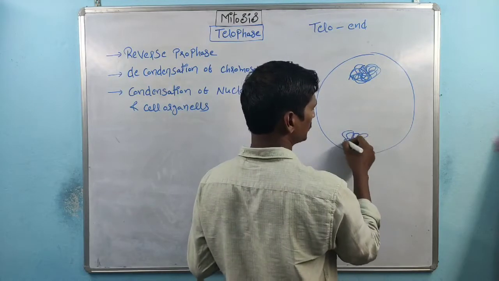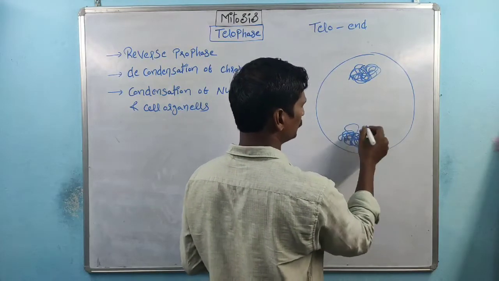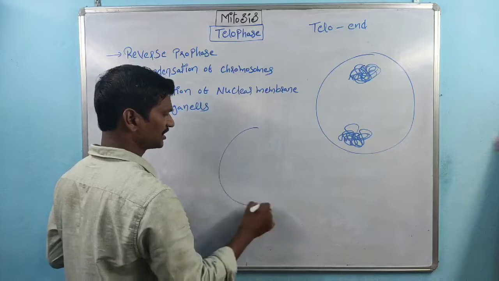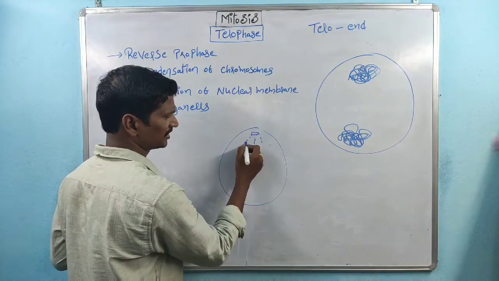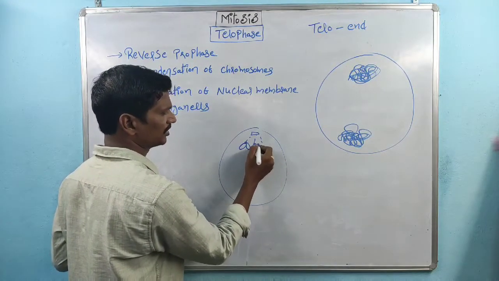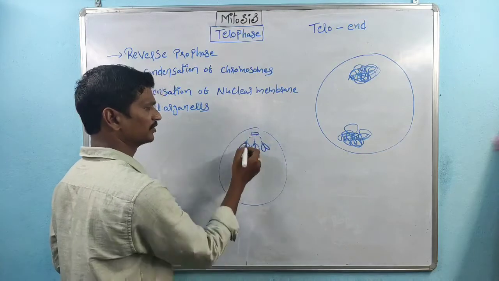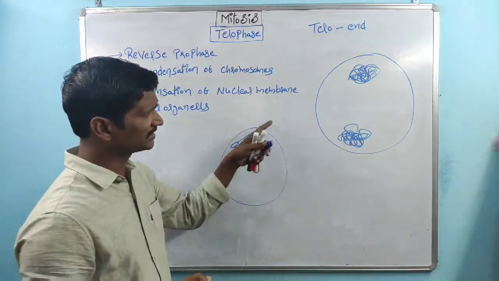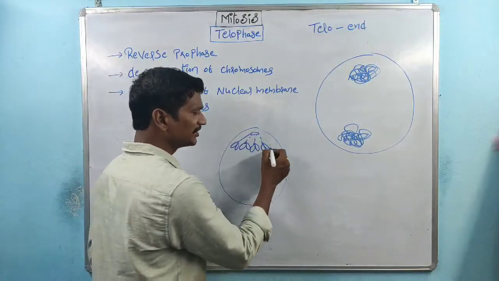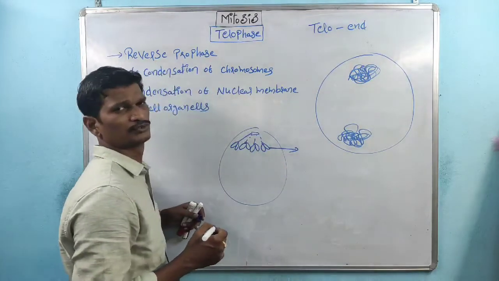If the chromosomes which are moving towards the opposite pole side reach the pole side, decondensation of chromosomes takes place.